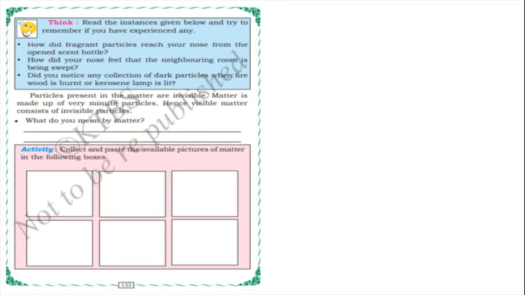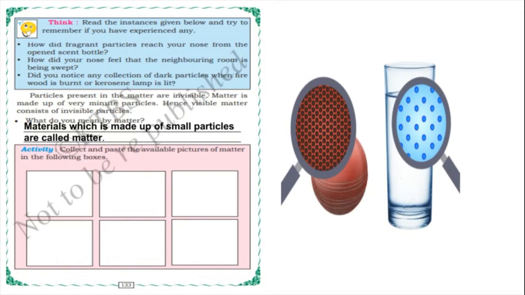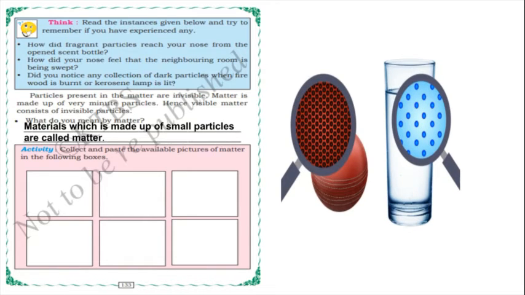So what do you mean by matter? Just now we have learned: materials made up of small particles are called matter. You can observe in the picture, one ball is there. If you use a convex lens, you can observe the particles. The ball is made up of these small particles. Even in water we can observe small particles.